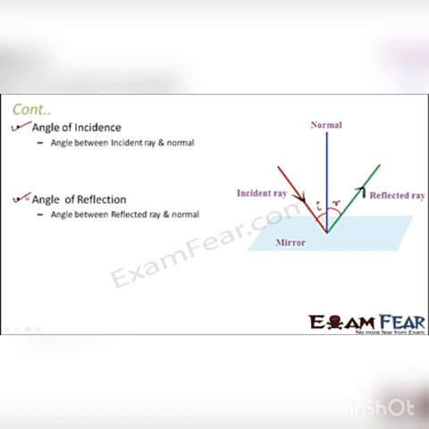Here the normal acts as a reference which helps you to define these angles of incidence and reflection. We often denote the normal with a capital N, the angle of incidence as angle i, and the angle of reflection as angle r. So basically the normal divides the angle between the incident ray and the reflected ray.